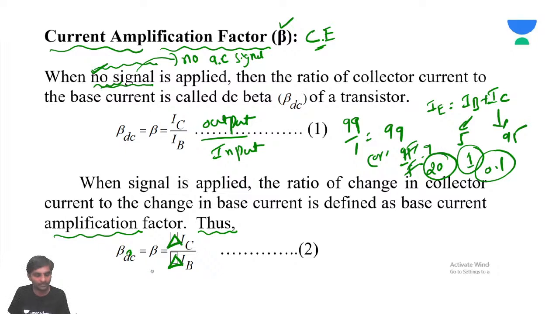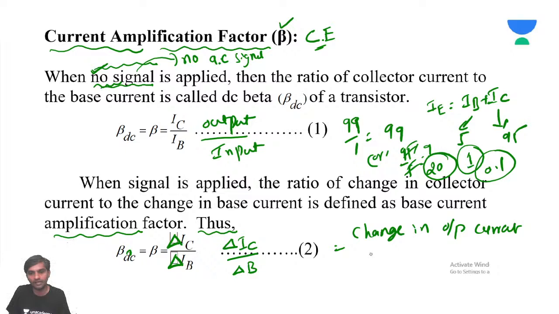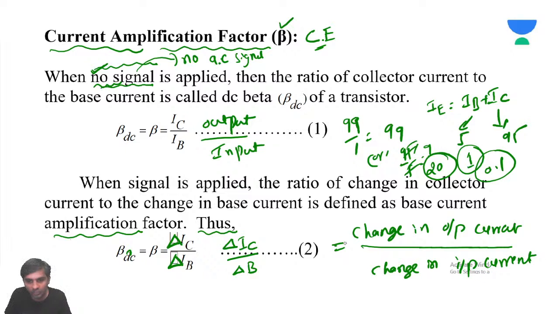Correct. The operating point discussion we will do it. It will be delta IC by delta IB. It is the change in output current by the change in input current. So how much is the output current changed by changing the input current? Okay, this is very important.